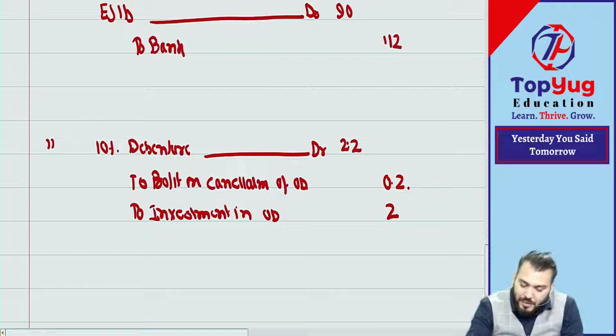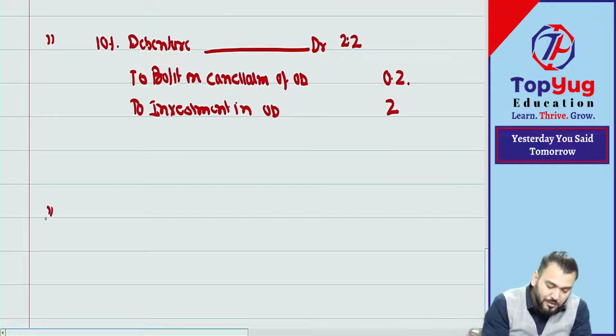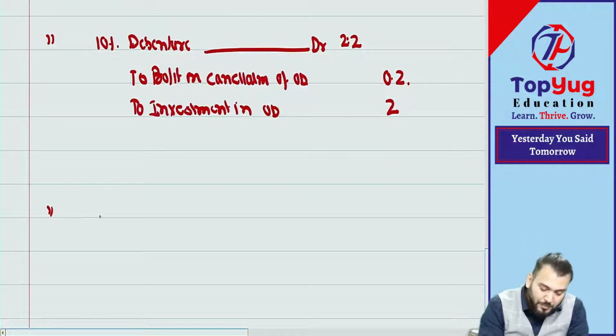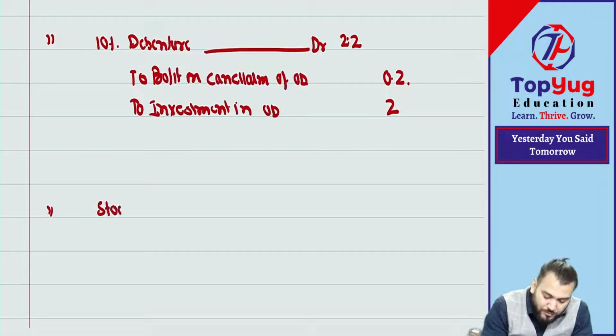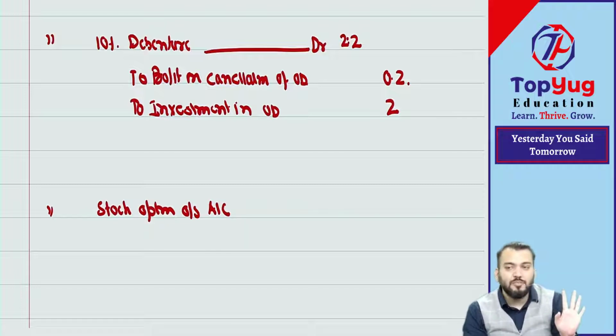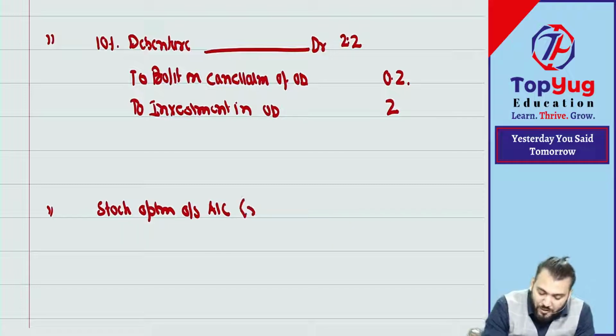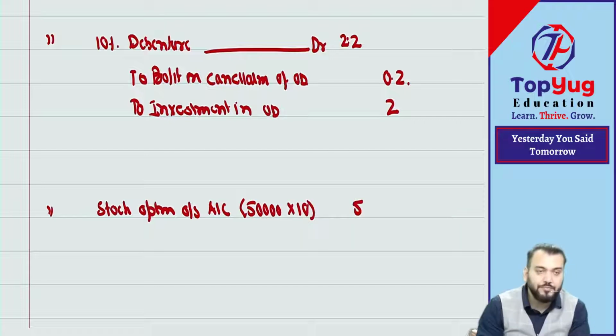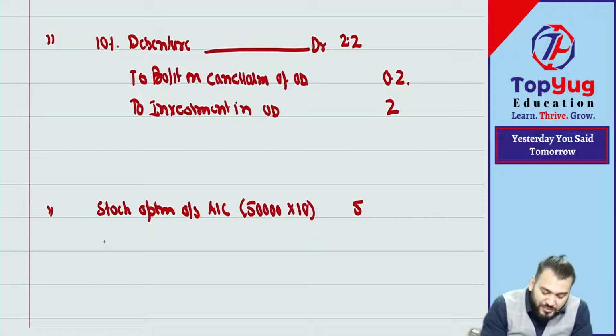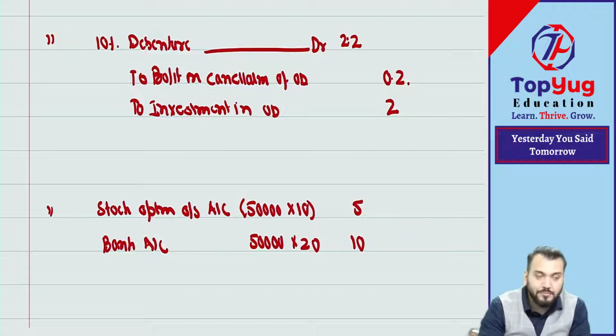Correct. Then coming to the last, ESOP. So we have stock option outstanding account. But out of 1 lakh, 50,000 will be exercised. So we'll take 50,000 into what? 50,000 into 10 means 5 lakh. And then exercise money will be received. So bank account debit 50,000 into what? 20. Very good. It is 10 lakh.